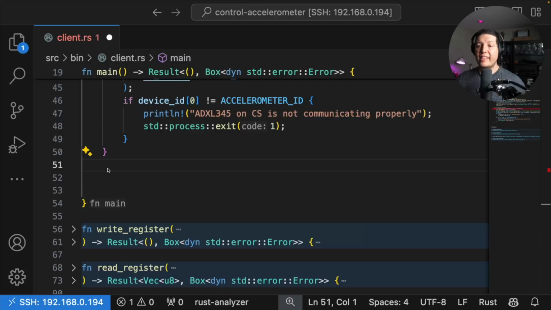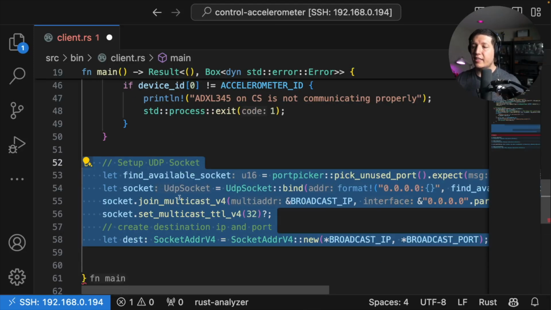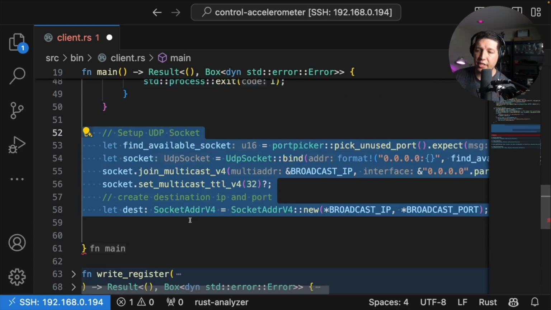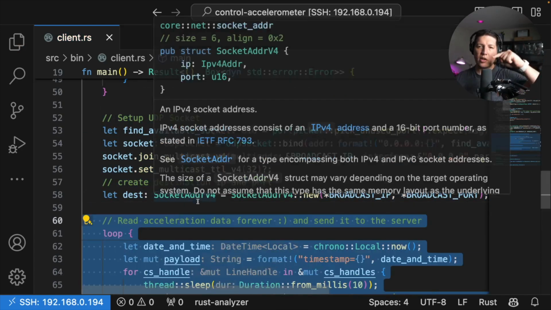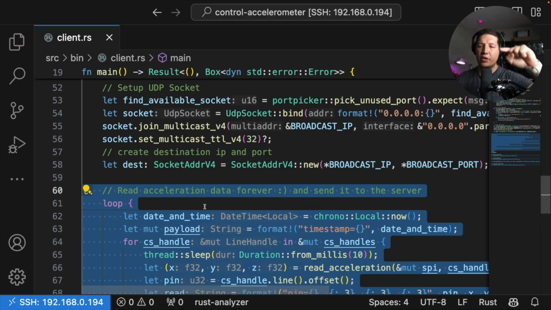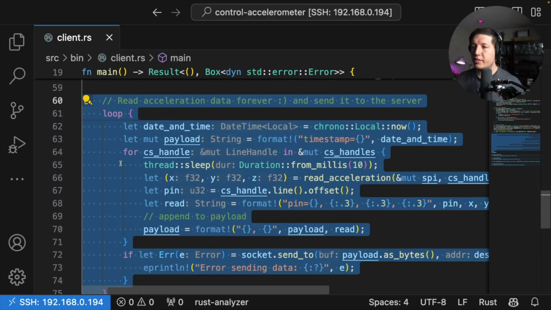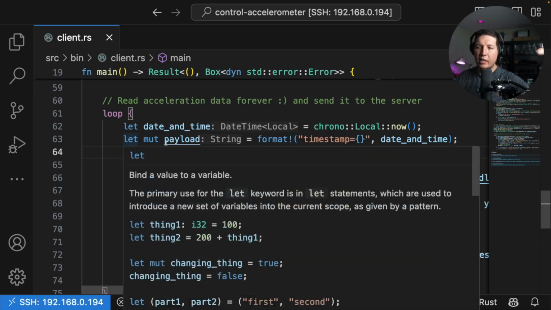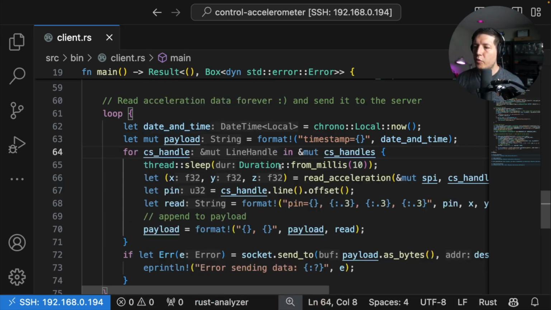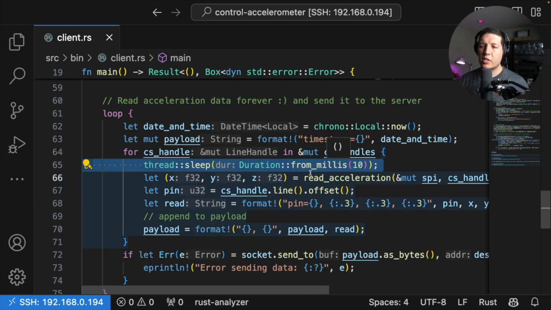The next step is to configure the UDP socket that we'll use to broadcast the acceleration data. And the last step is we're just going to read the acceleration in a for loop. So what we do is we generate a payload that is a CSV row that contains information from all 3 accelerometers. And we just do that in a loop. I think we could remove this sleep, to be honest with you.